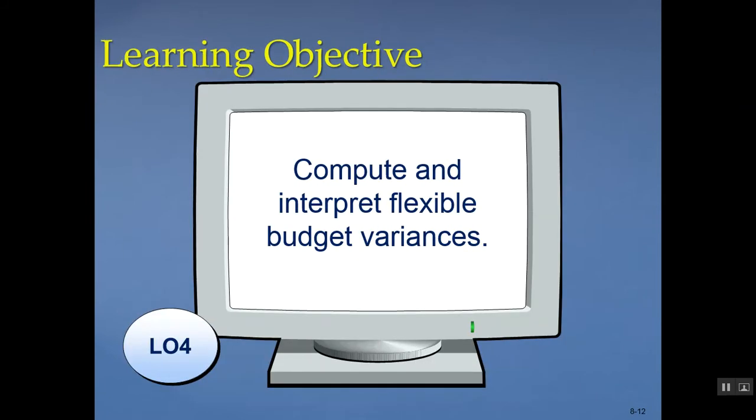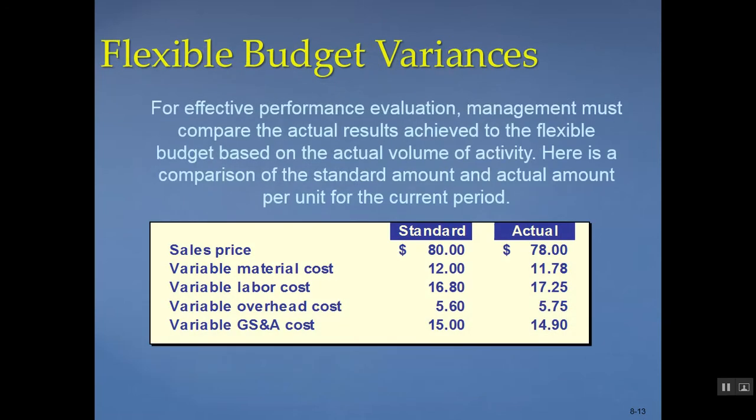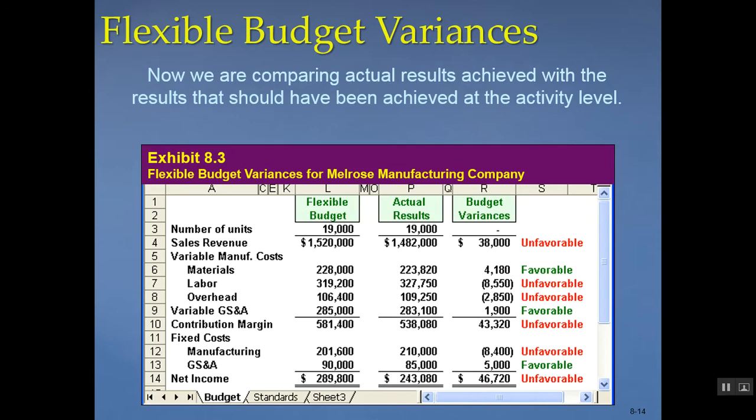What we need to do instead is prepare a flexible budget and compare it to our actual versus our master budget. In order to put together our flexible budget, we need to start off with our standards, okay? And we're going to be comparing our standards that we use to put together our master budget versus what actually happened. So we're going to take our actual results and come up with a flexible budget based on 19,000.